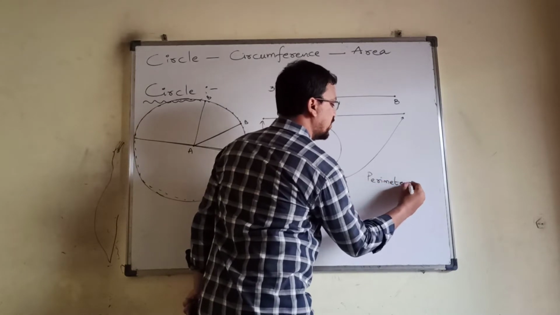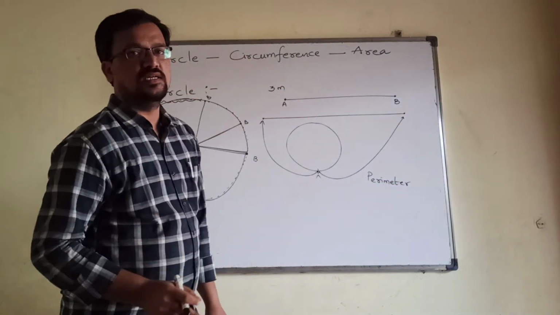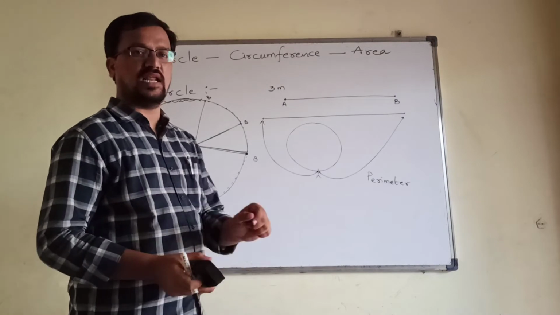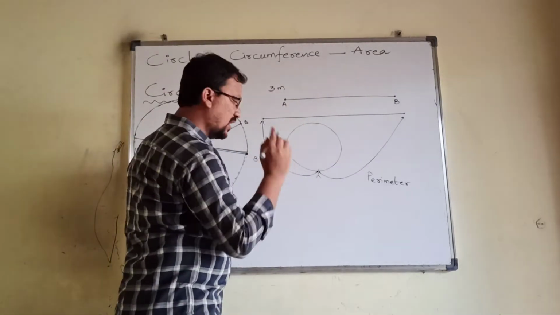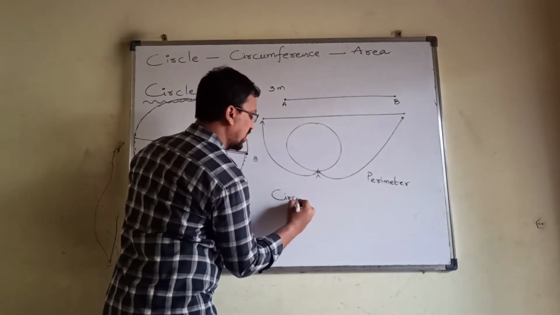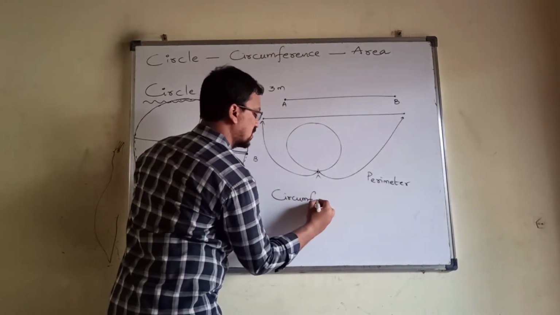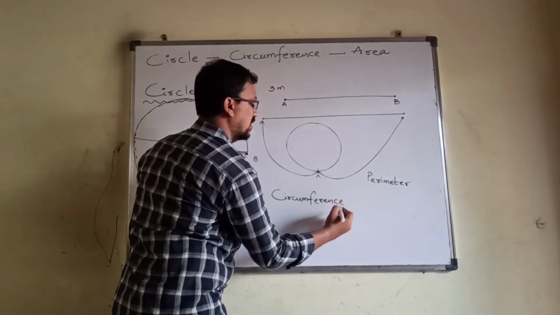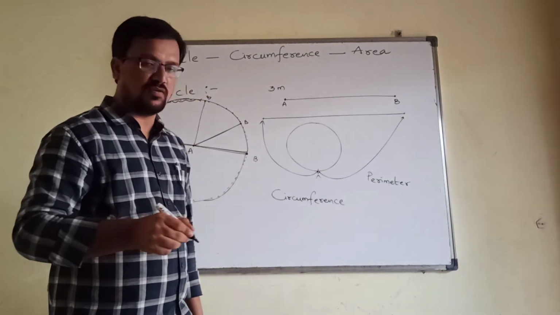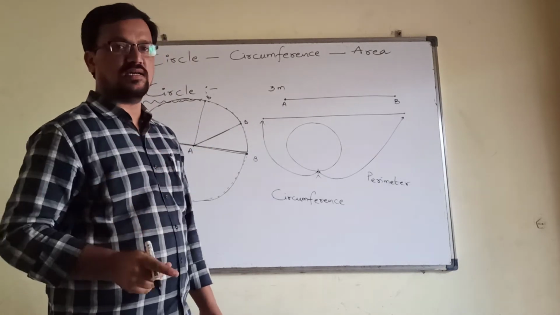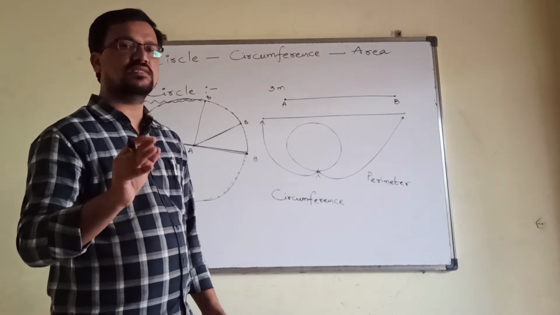Perimeter is the word we have taken for all the regular objects, whereas for the circle, this perimeter will be called the circumference of the circle. The total boundary of the circle, the length of the boundary of the circle, is called the circumference of the circle.